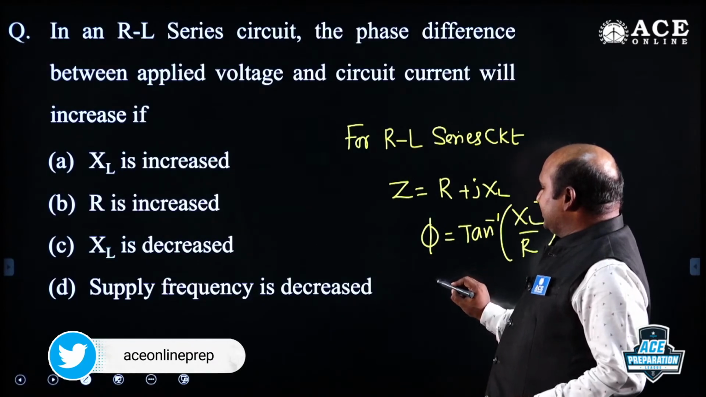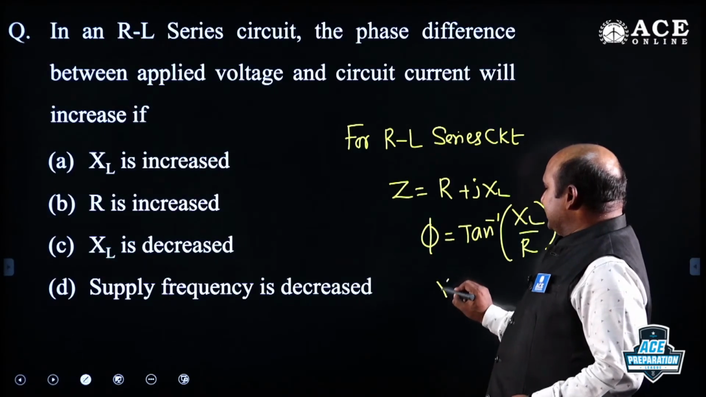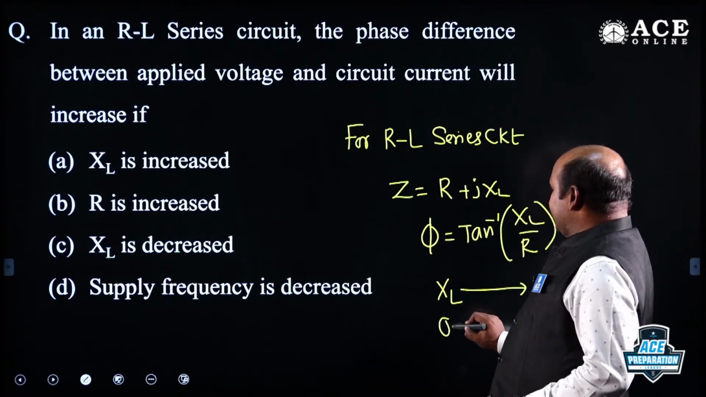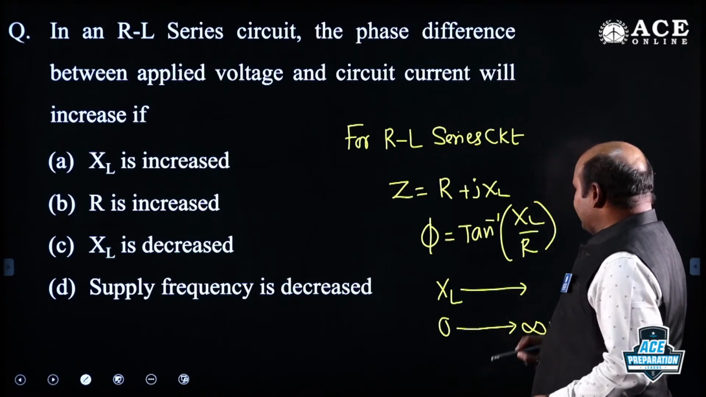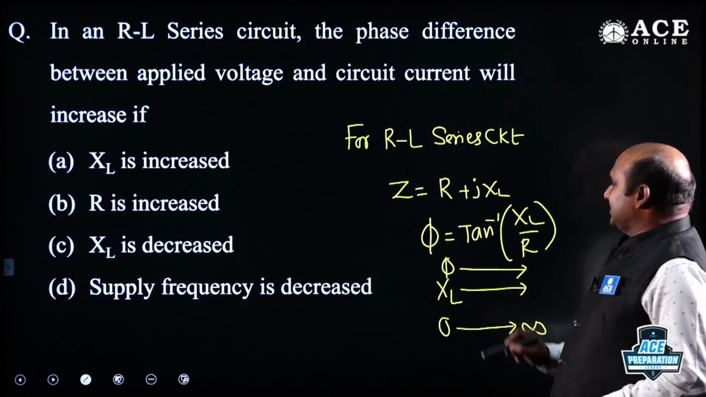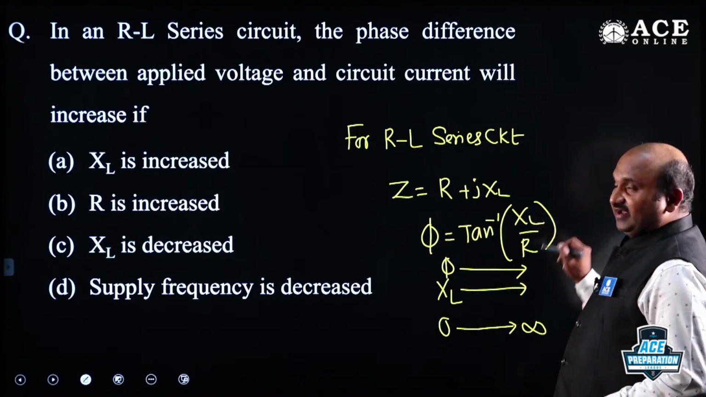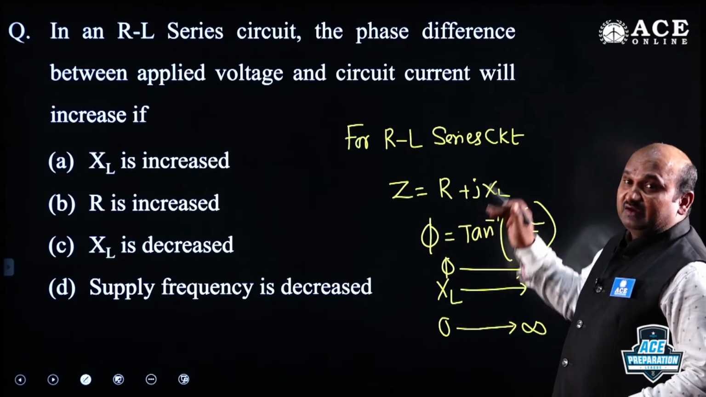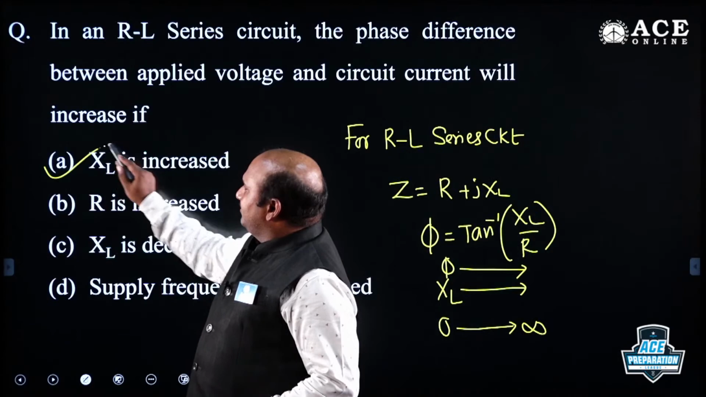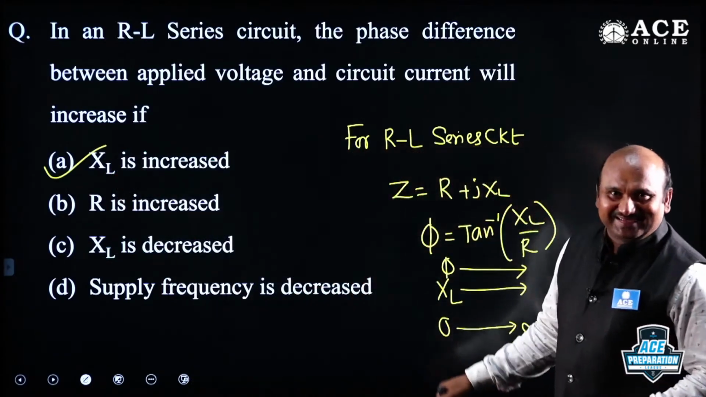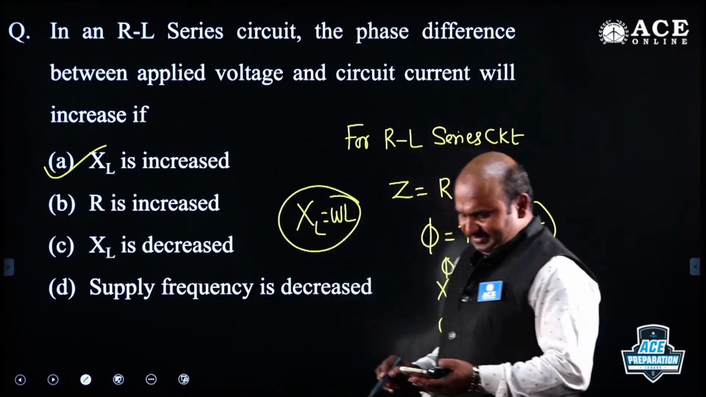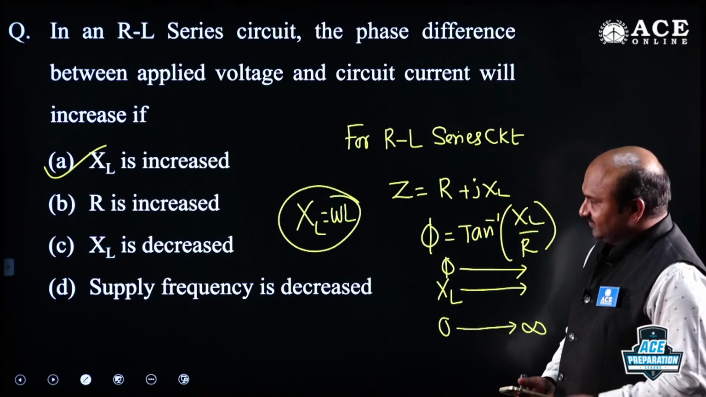Tan value increases from 0 to infinity when XL value is increasing from 0 to infinity, so definitely the phi value also increases. Phi value will increase because tan theta is increasing from 0 to infinity. Even if the supply frequency decreases, the XL value will decrease, because XL is omega L. Is it clear? Very good.